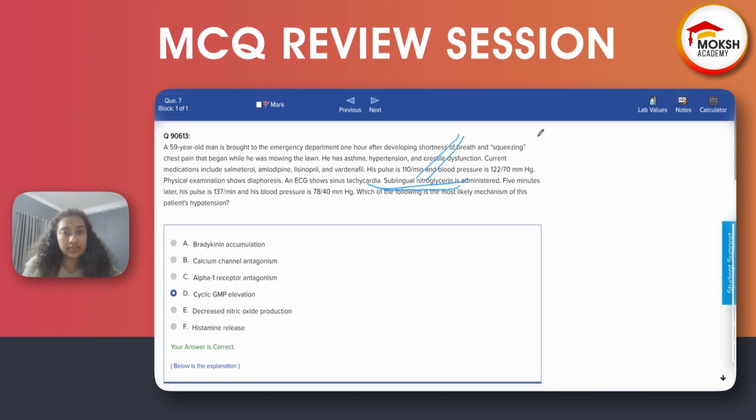Sublingual nitroglycerin and vardenafil. The patient is given sublingual nitroglycerin, right? And the patient was taking amlodipine, lisinopril, vardenafil, salmeterol for his asthma, hypertension, and erectile dysfunction. Now he's having shortness of breath and squeezing chest pain, right? Which of the following is the most likely mechanism of the patient's hypotension? Very easy question, because we know the mechanism of action of nitroglycerin. Nitroglycerin can cause an increase in nitric oxide.